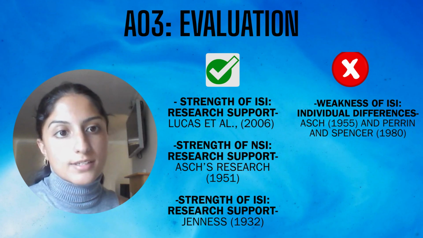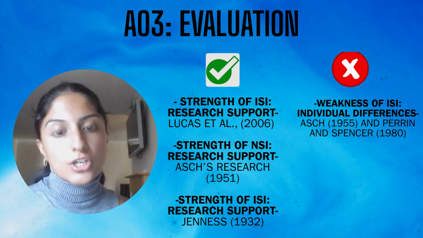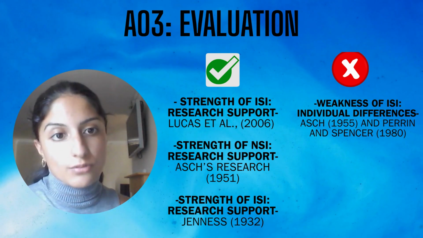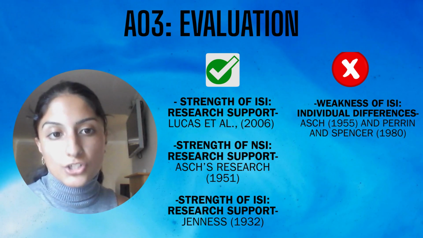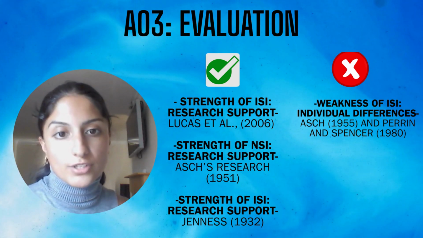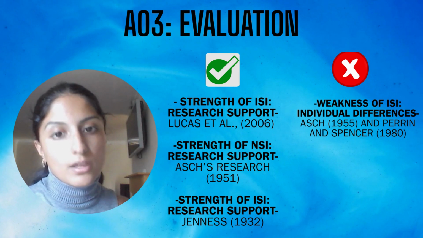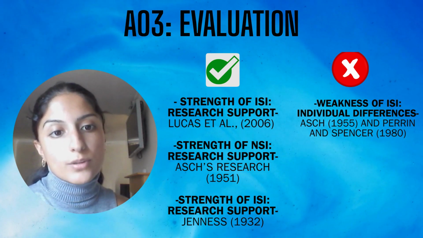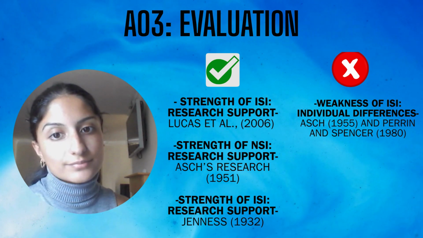Perrin and Spencer's sample consisted of engineering students, who would supposedly be better at Asch's line judging task due to their exposure to visual spatial tasks, and it was found that there were lower levels of conformity within this sample. This is therefore a limitation to informational social influence, as it shows that if people have greater knowledge and greater confidence in their abilities, then perhaps they will not respond to informational social influence in the same way. We therefore can't make assumptions that everyone will conform because of informational social influence. We have to accept the fact that there can be differences, as demonstrated by this evidence.